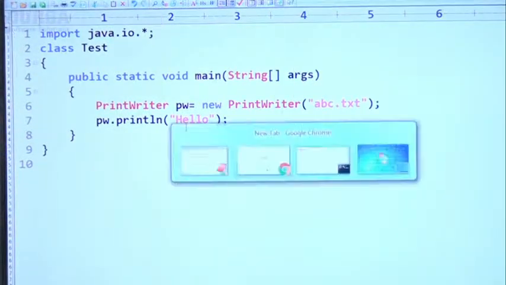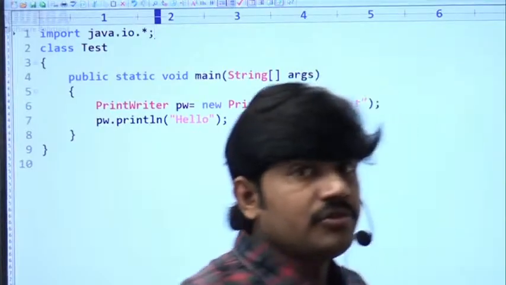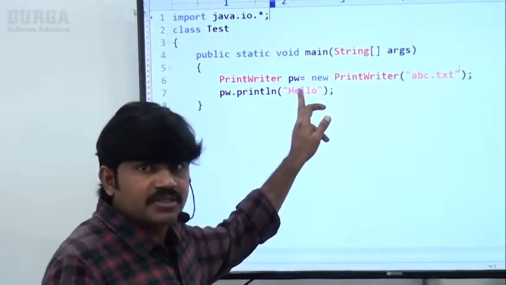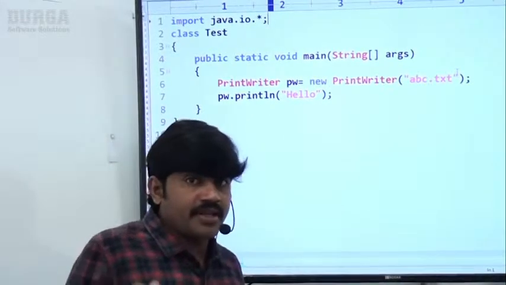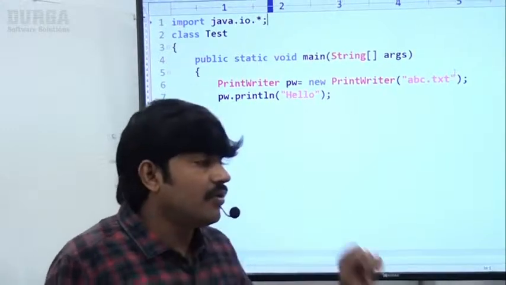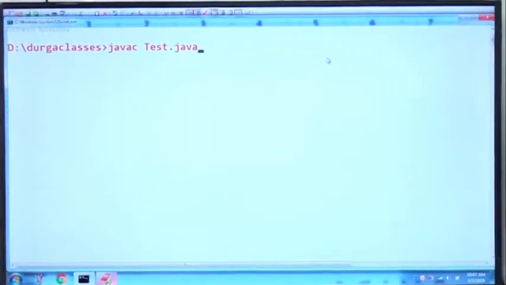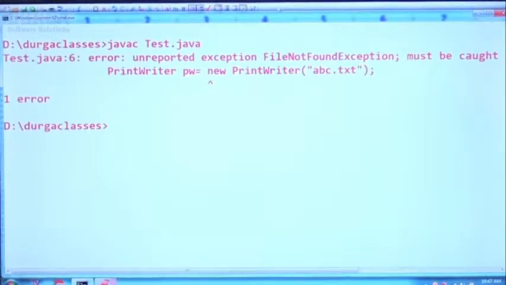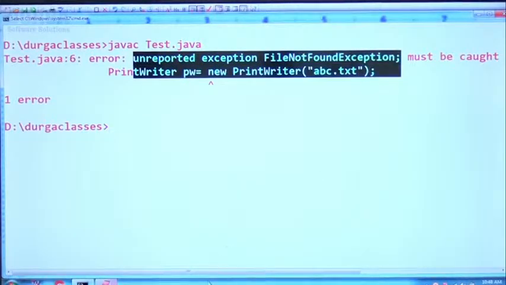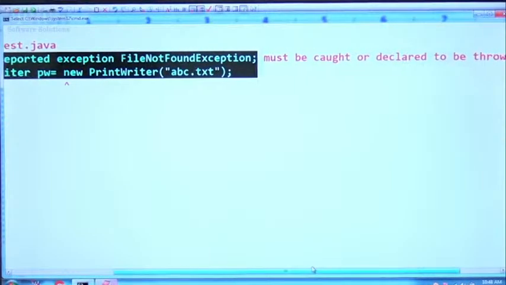Now let me compile this code, sir. javac Tester.java. Observe that very carefully. Durga, there is a possibility of FileNotFoundException. You didn't report about this exception, how can I compile this code? Like this, the compile time error you are going to get by default, sir. Okay, remember that. Observe carefully, sir. What is the exception we are getting? Unreported exception FileNotFoundException must be caught or declared to be thrown.